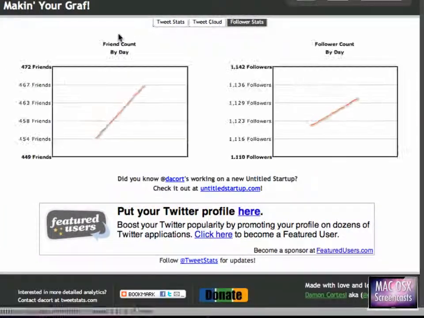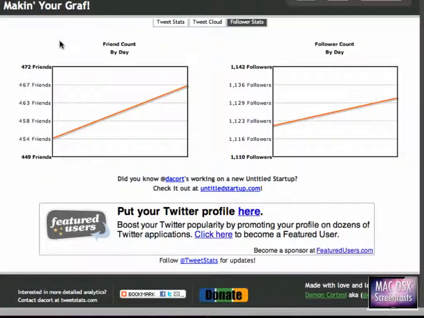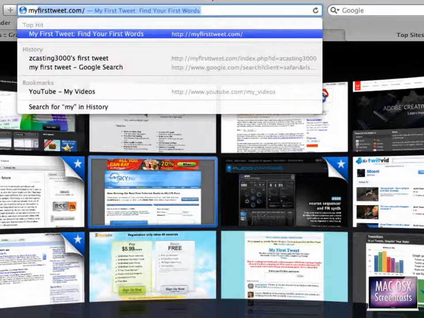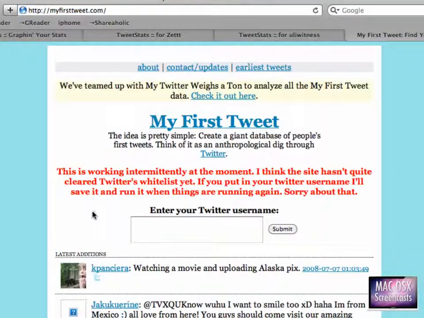We can also have a look at my follower stats. Now these are only built when you go to the website, so right now you see just 2 boring lines. This site is similar to other sites, for instance my first tweet, which is very cool, I believe.